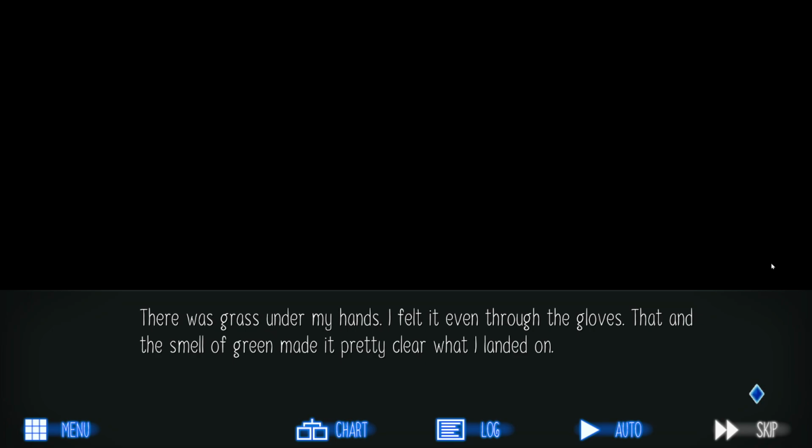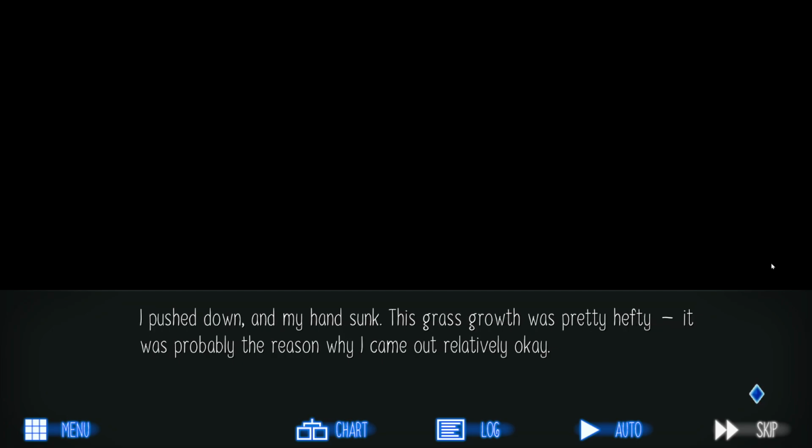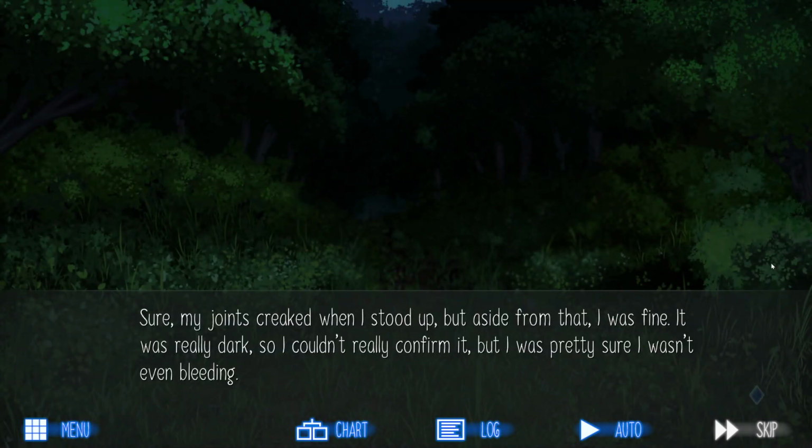There was grass under my hands. I felt it even through the gloves. That and the smell of green made it pretty clear what I landed on. I pushed down and my hands sunk. This grass growth was pretty hefty. It was probably the reason why I came out relatively okay. Sure, my joints creaked when I stood up, but aside from that, it was fine. It was really dark, so I couldn't really confirm it, but I was pretty sure I wasn't even bleeding.